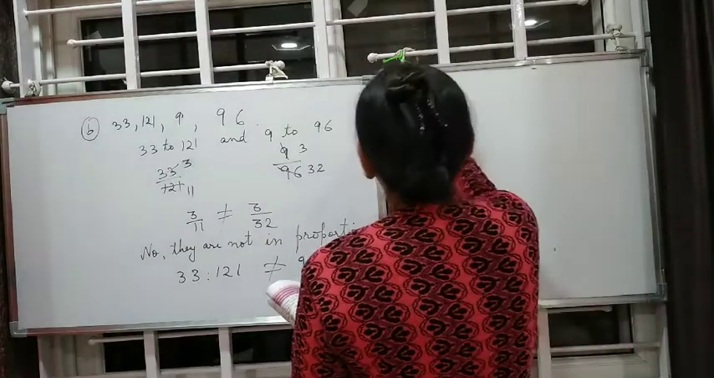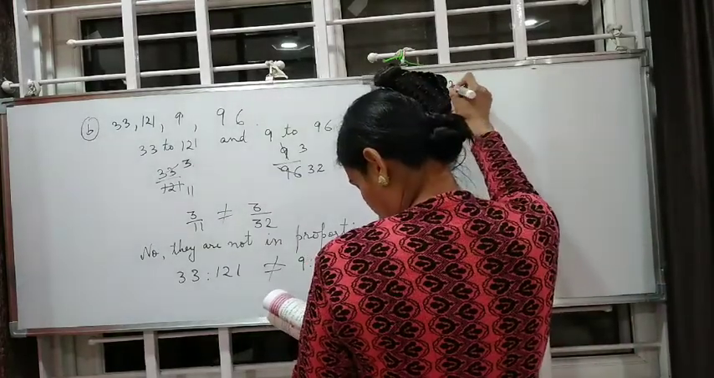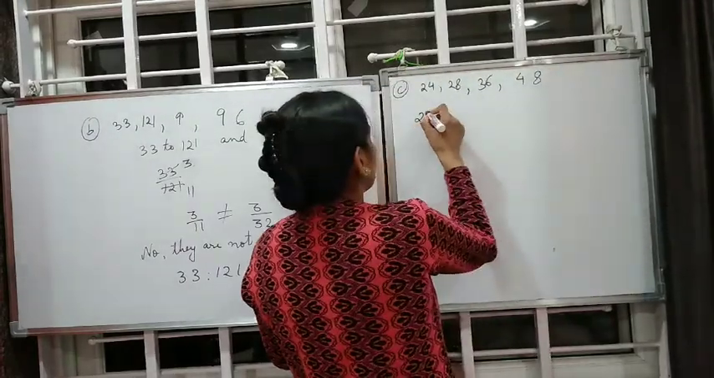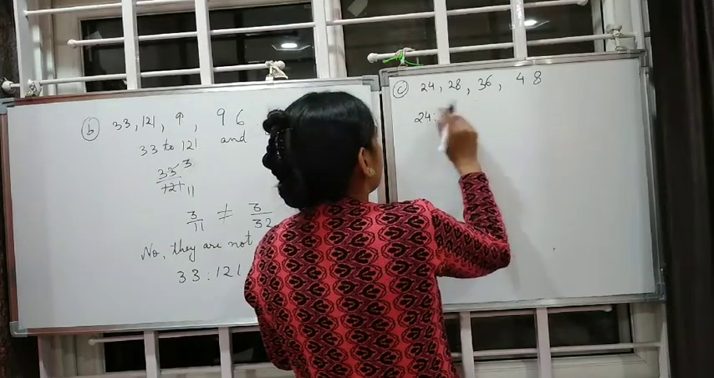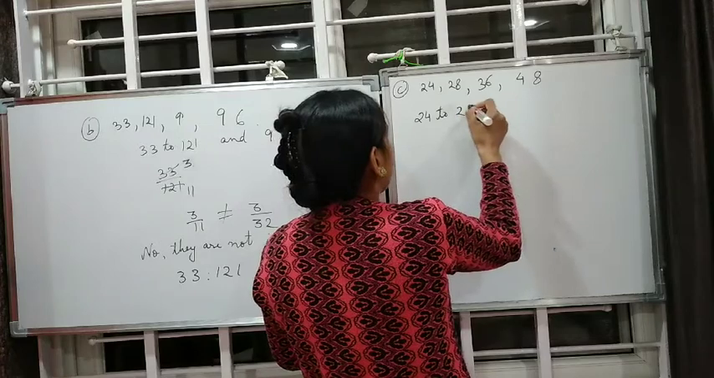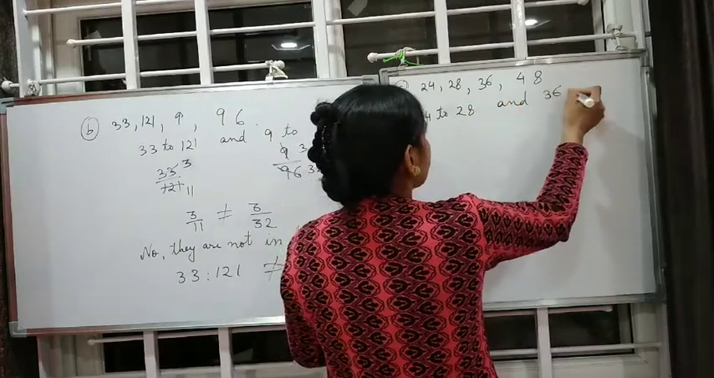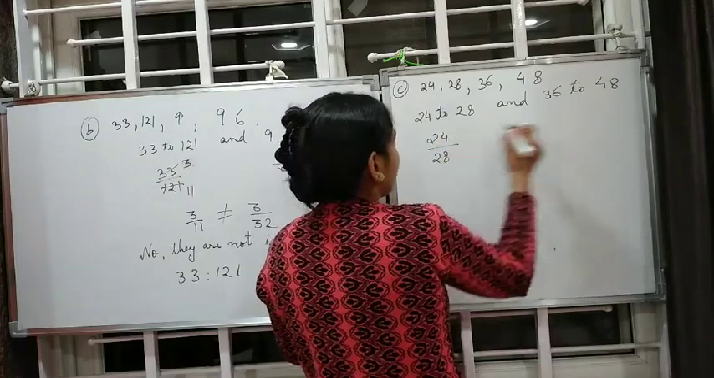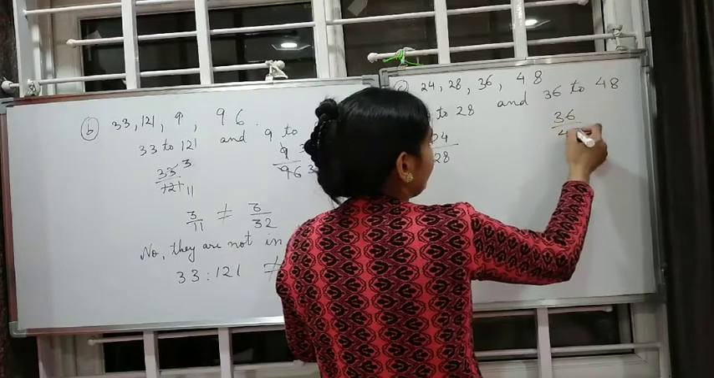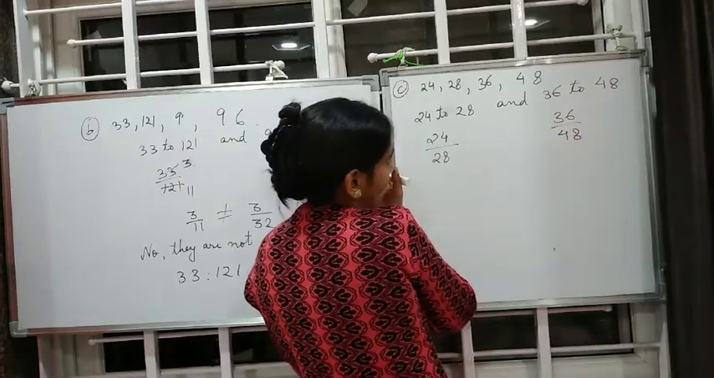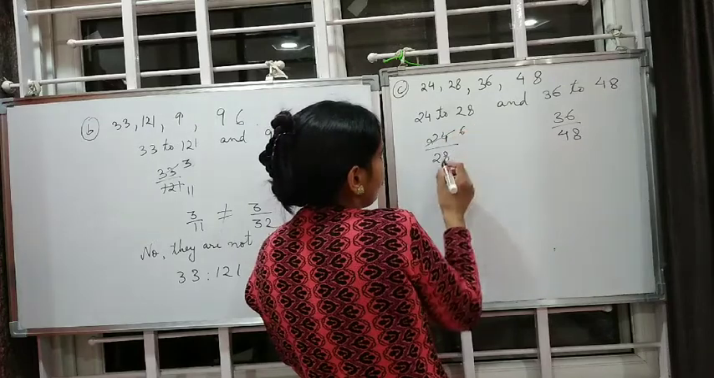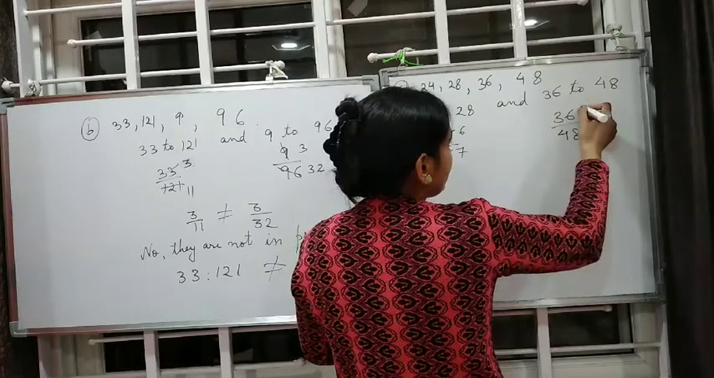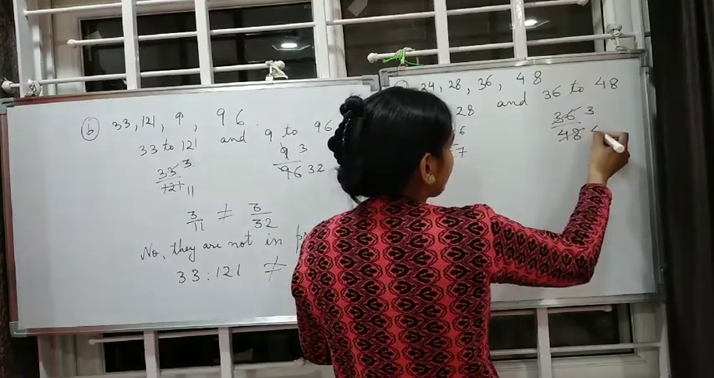C part is 24, 28, 36, 48. So 24 to 28 and 36 to 48. So 24 and 28 and 36 and 48. Children, both are divisible by 4. 4 6s are 24, 4 7s are 28, and both are divisible by 12. 12 3s are 36, 12 4s are 48.